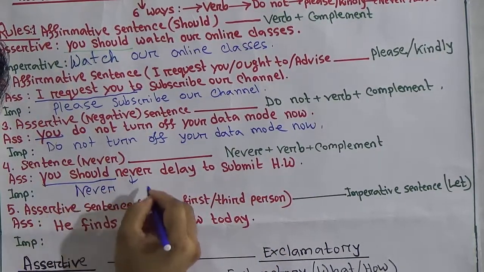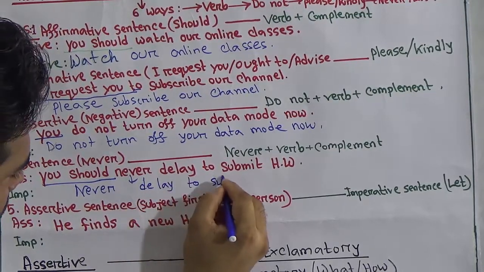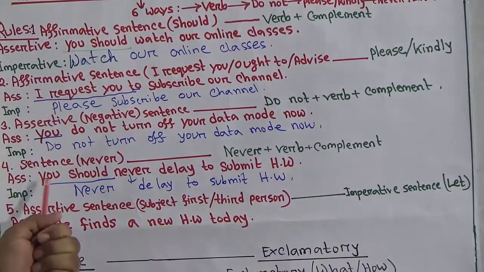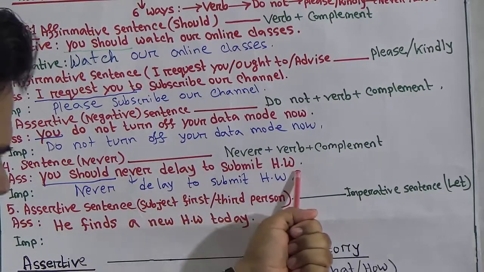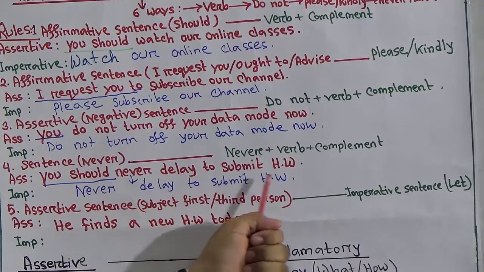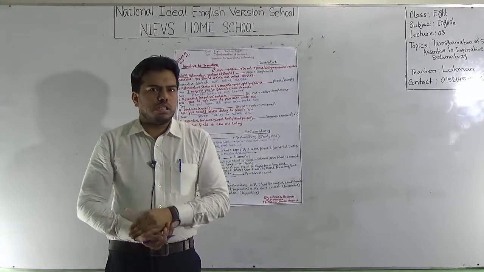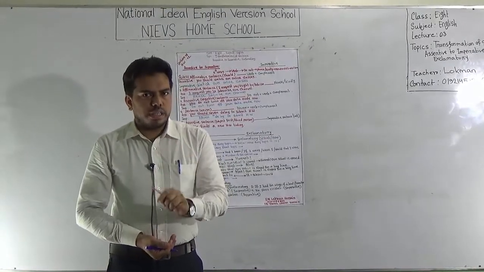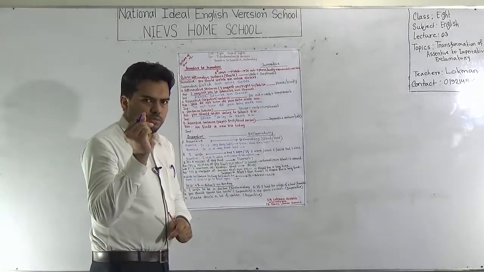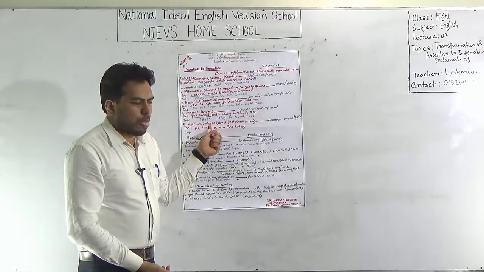Never delay to submit HW. My sentence was, you should never delay to submit HW. So your sentence should be here, never delay to submit HW. You know that our imperative sentence is suggestive, like a little bit of an order or advice. That's why you can't use any subject or modal auxiliary also. Your sentence will start by writing do not in negative mode, or never.